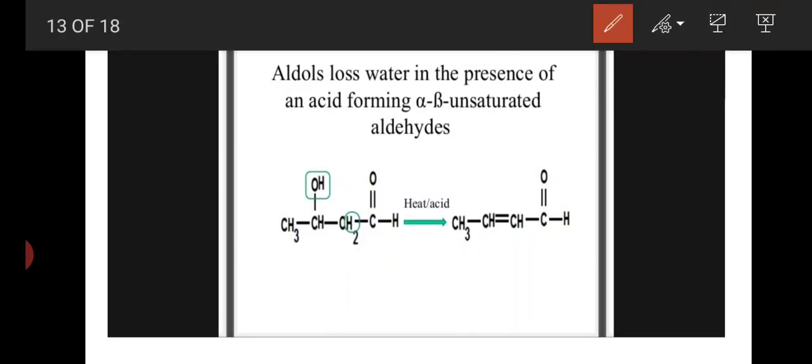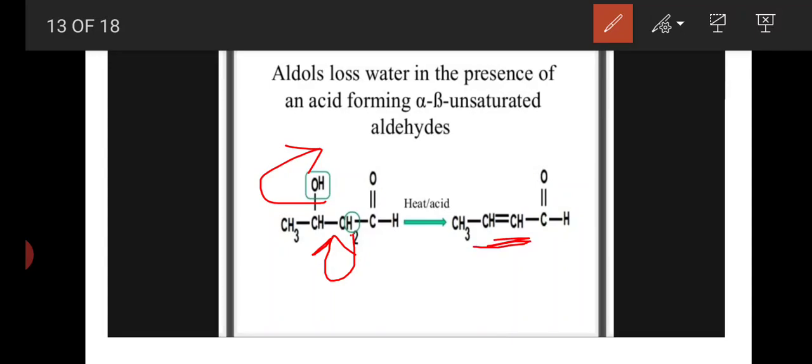Here one of the alpha hydrogens is there. This alpha hydrogen gives electrons to the carbons and the hydroxy group leaves. Here the hydrogen and hydroxy group combine with each other and form a water molecule. The hydrogen's bond shifts between the two carbons, so here a double bond is formed.